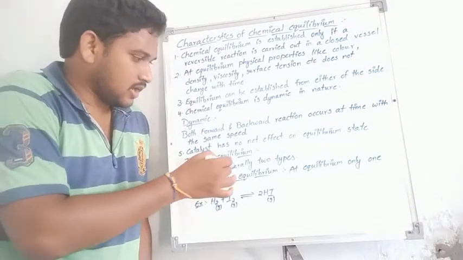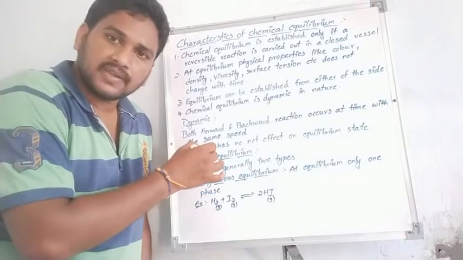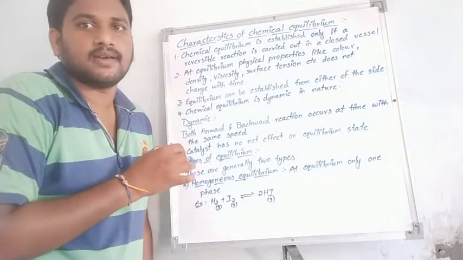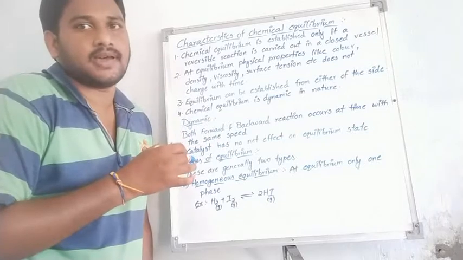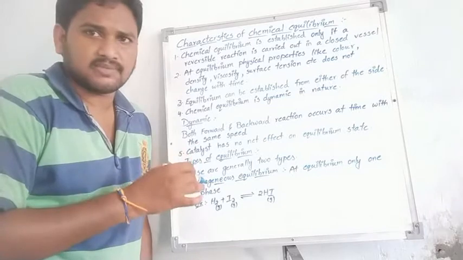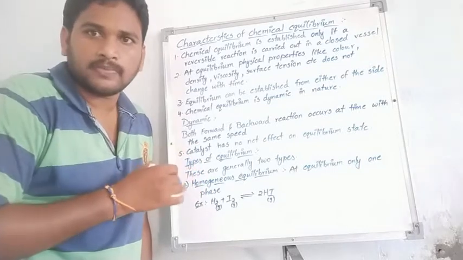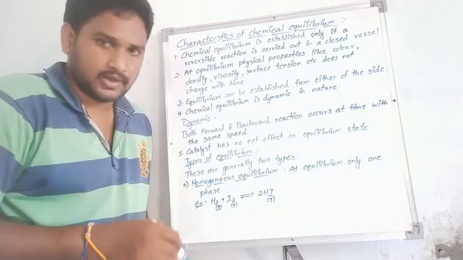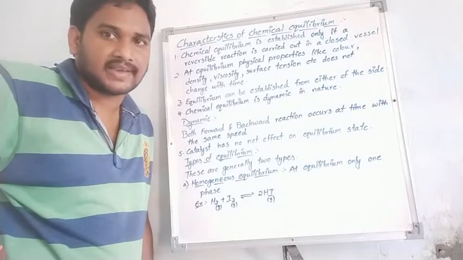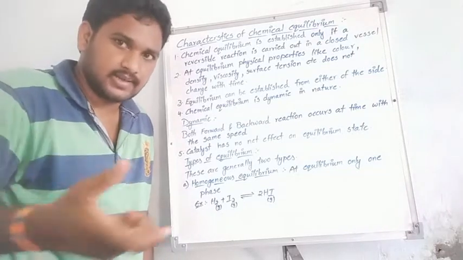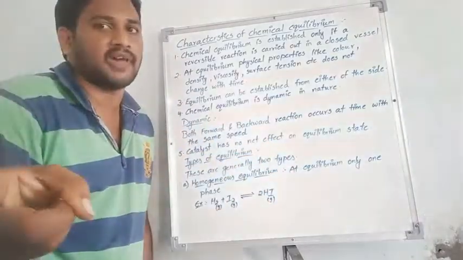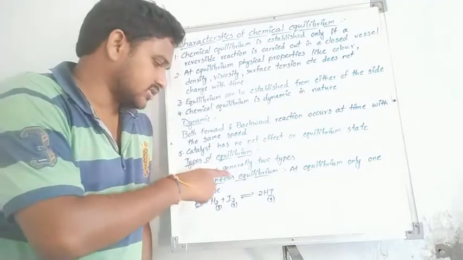So homogeneous means that in a chemical reaction at the equilibrium position, reactant and product are present in the same phase or same physical state. Phase means physical state. Homo means single, only one phase, meaning that at the equilibrium position reactant and product are present in only one phase. That is homogeneous equilibrium.